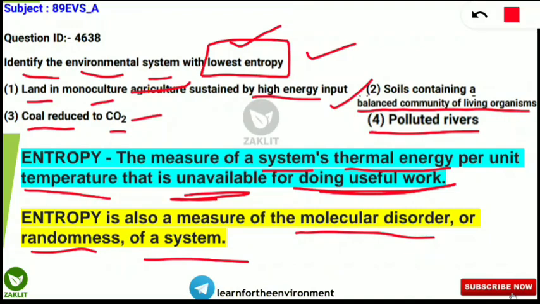So soils containing a balanced community of living organisms will have the lowest entropy, because they are balanced, they are not having disorder in their molecules, randomness in their system. So option 2 will be the correct option. I hope you are able to understand. If you are having any doubt, you can ask me in the comment section.